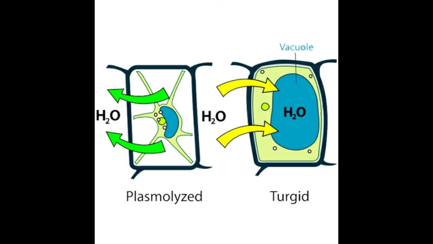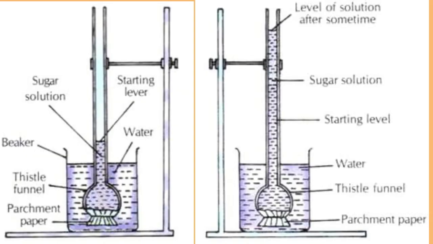Now we move on into the demonstration of osmosis. A thistle funnel whose mouth is covered with a semi-permeable membrane is filled with sucrose solution. It is kept inverted in a beaker containing water. The water will diffuse across the membrane due to osmosis and raise the level of the solution in the funnel. If you compare these two diagrams, you can see that the level has raised in the second diagram. This is how it happens in plant cells.